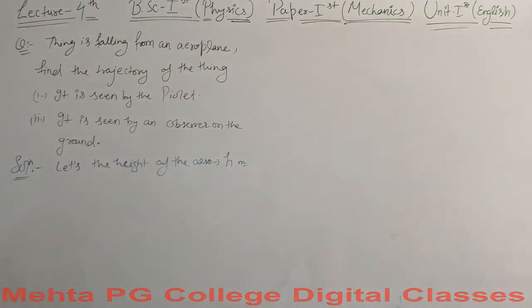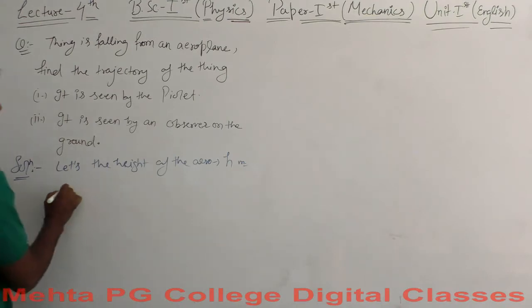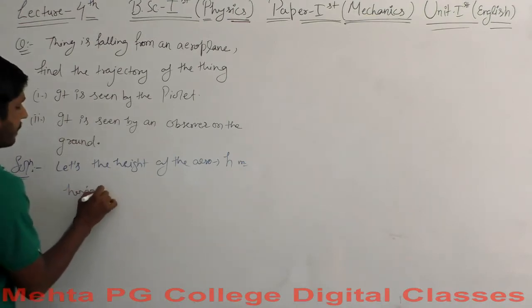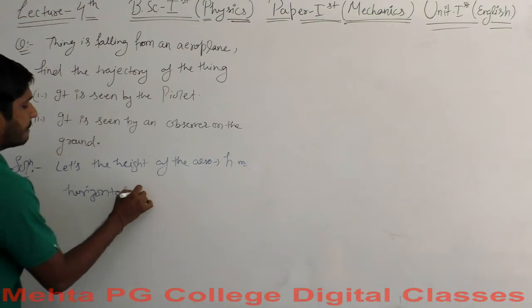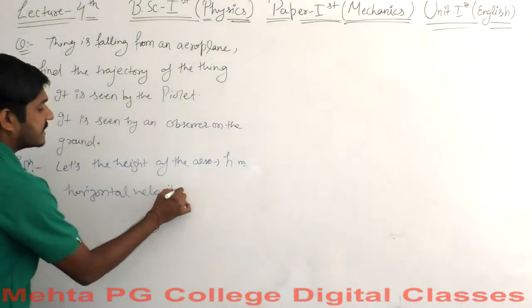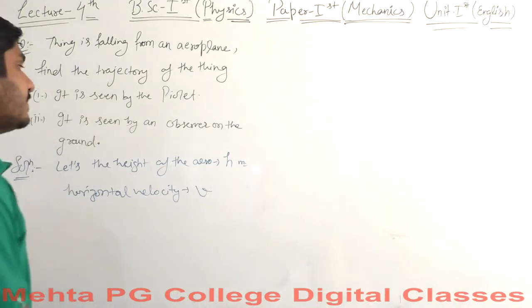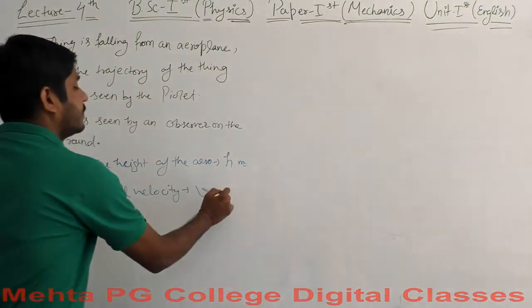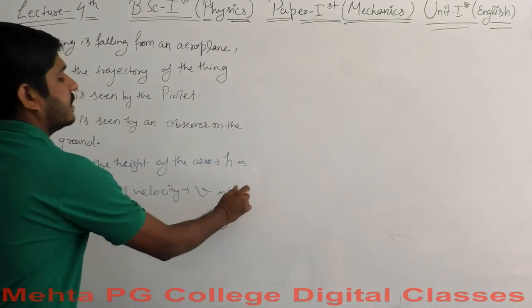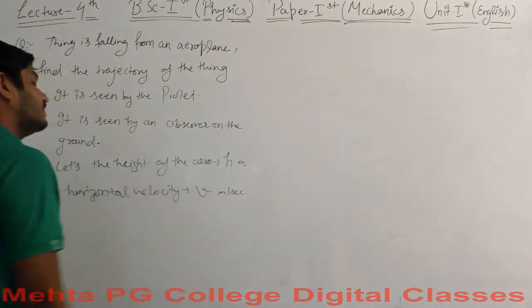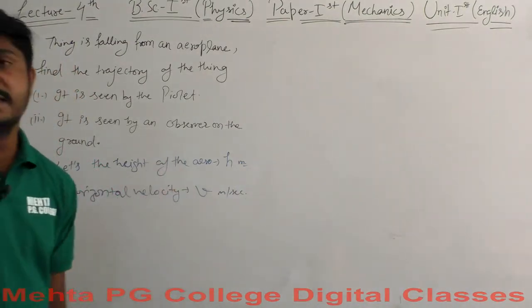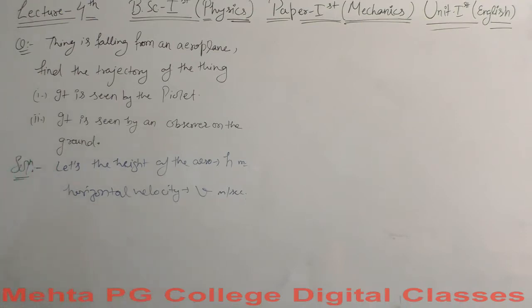Let's say this is h, and the horizontal velocity is represented by v, in meters per second. So we have the velocity v and the height h.